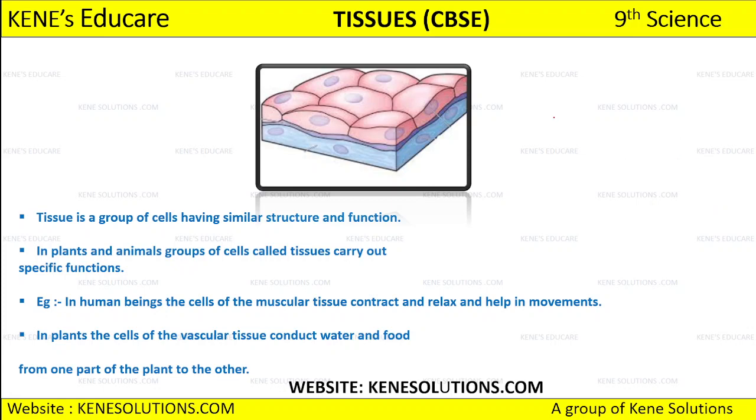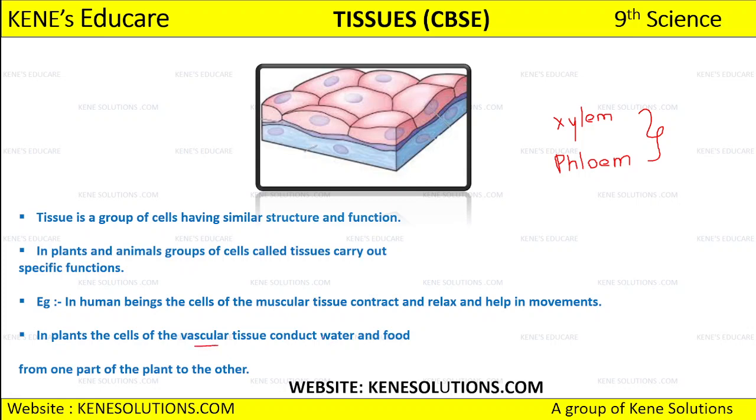So we have two different types of vascular tissue. एक होता है xylem and एक होता है phloem.